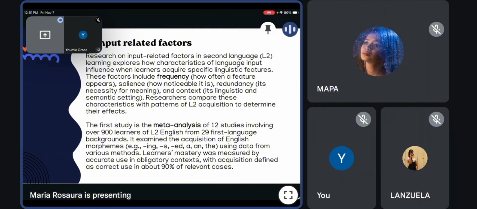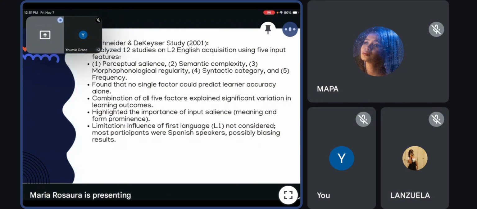They looked at how learners acquire morphemes like -ing, -ed, or -s, and articles such as a and the. They found that five factors together: salience, semantic complexity, regularity, syntactic position, and frequency, best explain why some morphemes are learned faster than others.